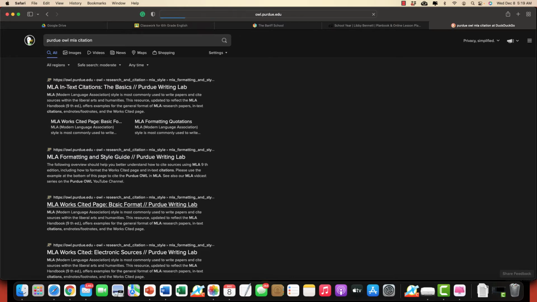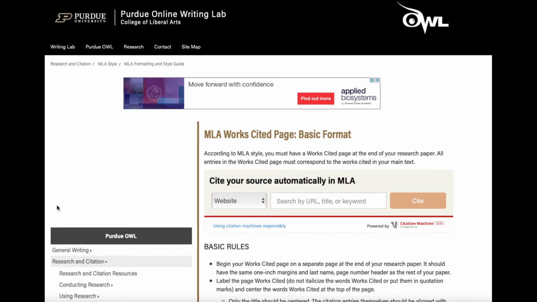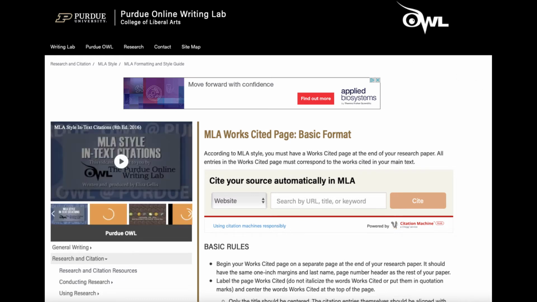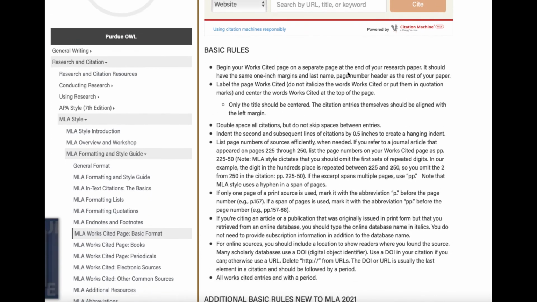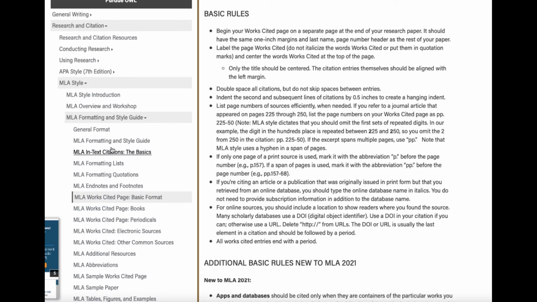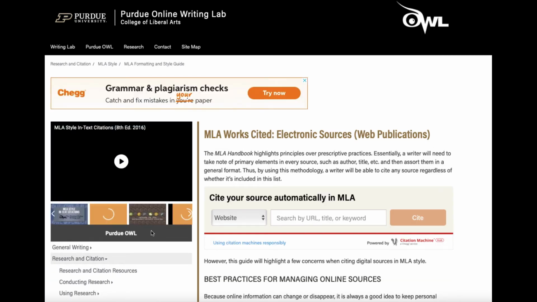So if I go to that page, Purdue is a university, and OWL stands for Online Writing Lab. So these are the basic rules of citation. I went over a lot of these with you. This is telling you how to set up a paper. We've done that with the template. These are the different specifics about MLA citation. You don't have to worry about that right now. For right now, we're going to go to MLA Works Cited Electronic Sources. And that's because all of our research so far has been web pages.